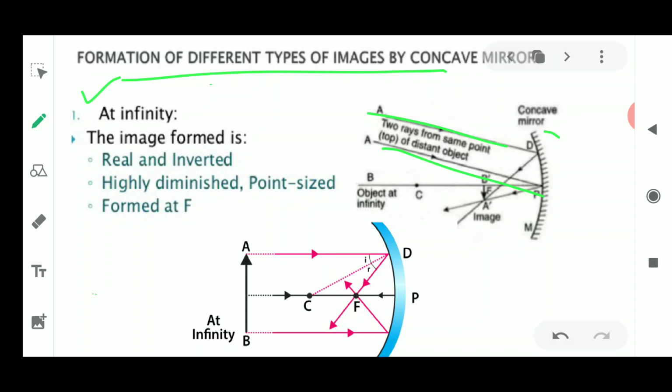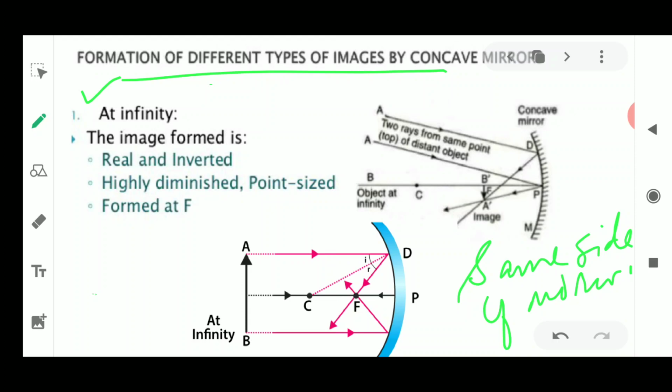Now it is going to be reflected along some angle, as the angle of incidence is equal to the angle of reflection. We are following the same rule now, and we are going to obtain the image where these two rays intersect each other, and that place where they intersect will be the focus. The image which will be formed is always inverted, and it is always a real image, as you are going to obtain it on the same side of the mirror.